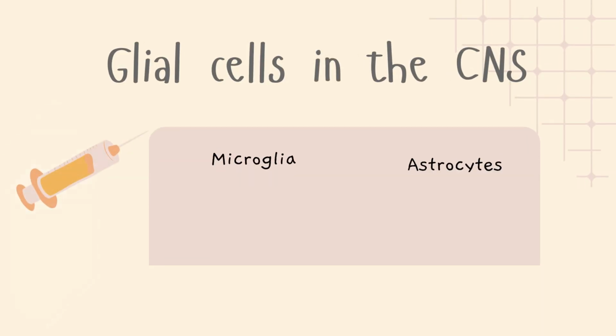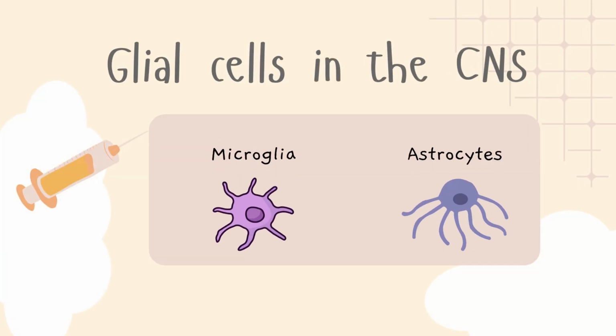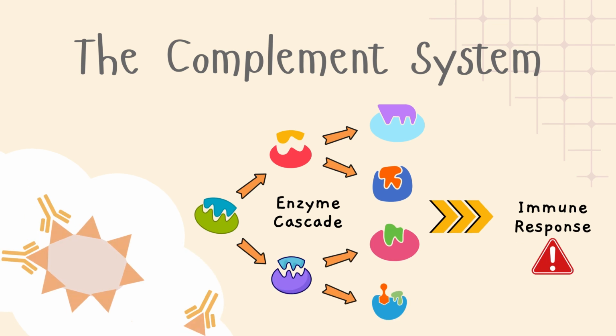In addition, the central nervous system contains glial cells, which are the cells that support and protect nerve cells in the brain and spinal cord. While not all glial cells are considered immune cells, microglia, a specific type of glial cell, are considered the immune cells of the brain. In addition, astrocytes, another kind of glial cell, are a crucial regulator of the immune responses in the central nervous system. Lastly, the immune system also comprises the complement system, which involves complement proteins that, when activated, will generate an enzyme cascade, eventually leading to an inflammatory response.